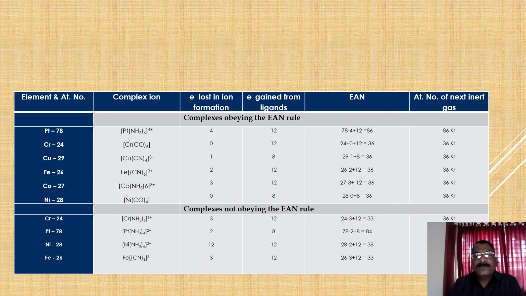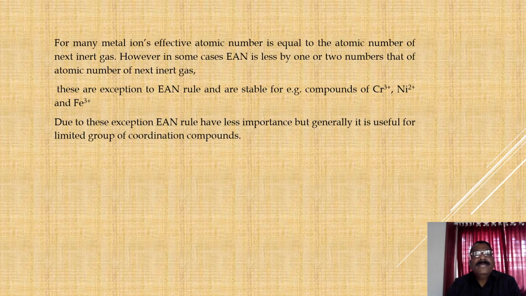That means the number of electrons associated with these compounds is not equal to the atomic number of the next inert gas. For many metal ions, effective atomic number is equal to the atomic number of the next inert gas. However, in some cases, EAN is less by 1 or 2 than the atomic number of the next inert gas.